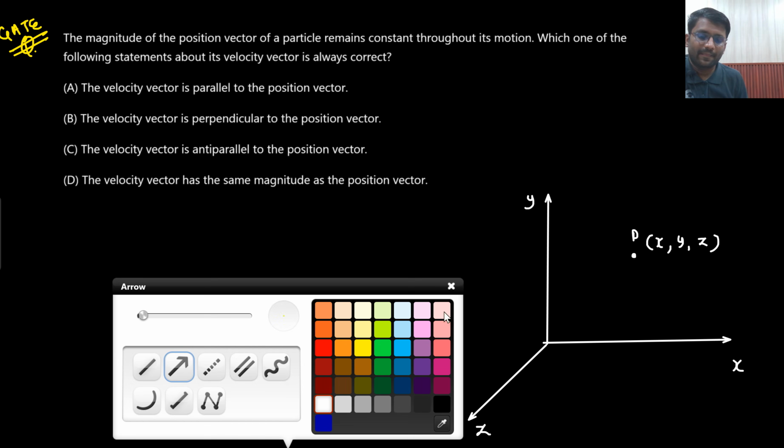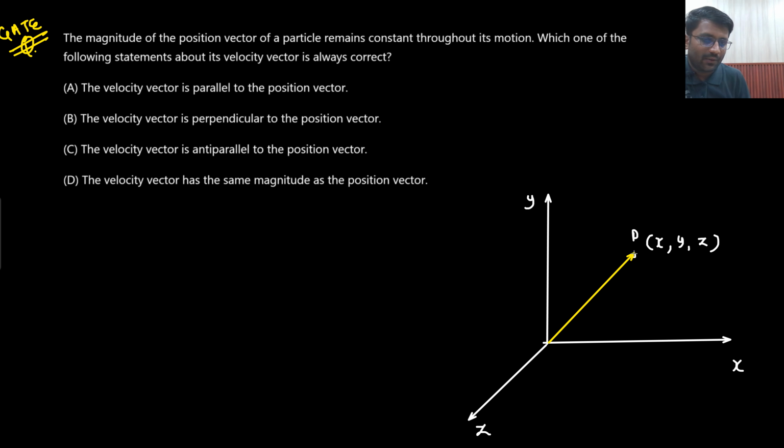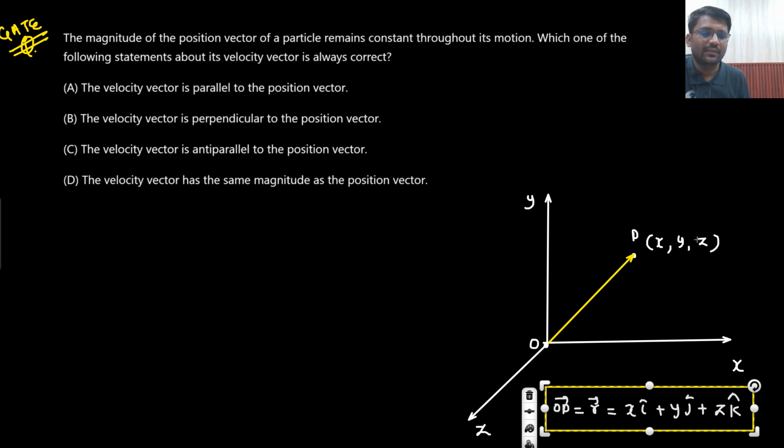So now we can define a vector called the position vector, which is the OP vector. OP vector means we take its position from the origin and define a vector, which is known as the OP vector, and this is known as your position vector r. So position vector r is nothing but x i cap plus y j cap plus z k cap. This is your position vector r. Is that understandable to you? So what they are saying is that the magnitude of the position vector r is constant throughout the motion. This is what they are saying.